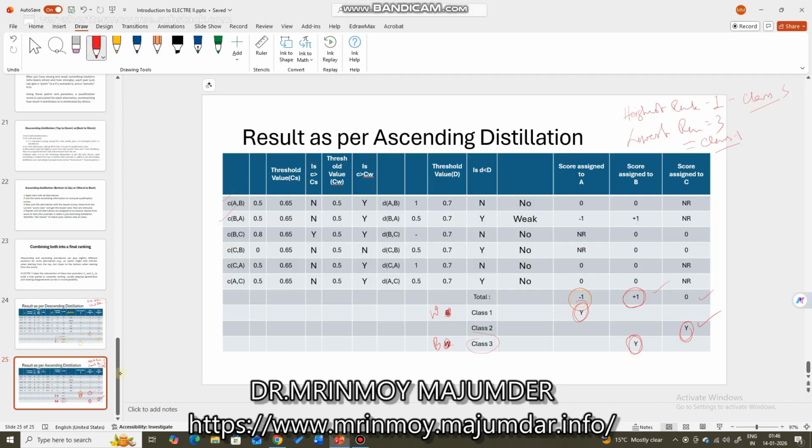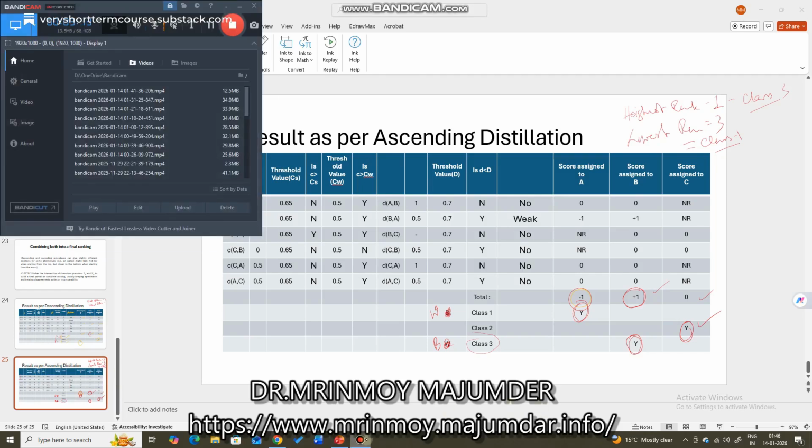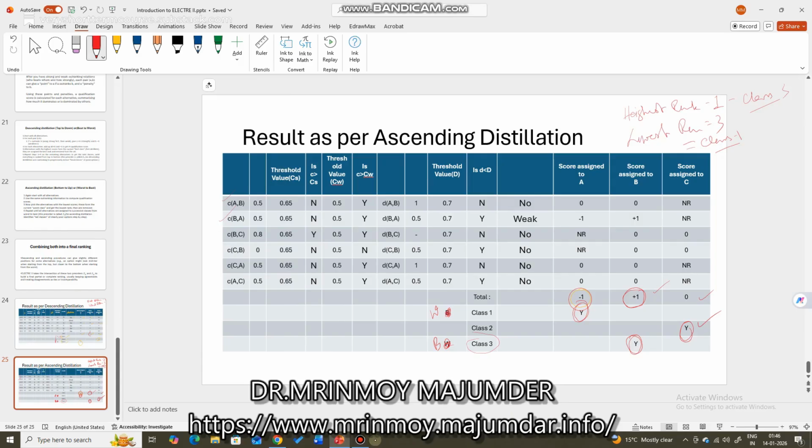So it cannot outrank that, and it can outrank that which has got the worst class in descending and best class in ascending, right? So that way, this alternative is placed into the middle. So that is the way ELECTRE spots the most preferred alternative.